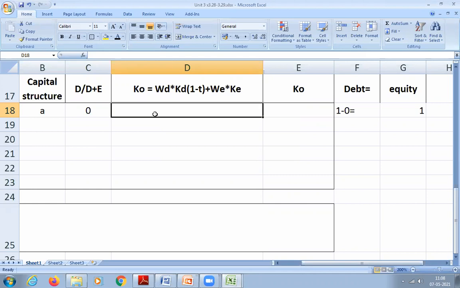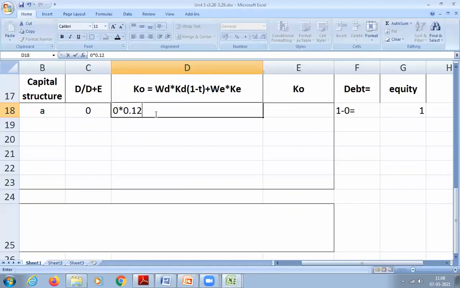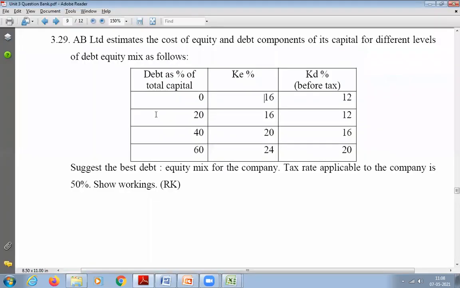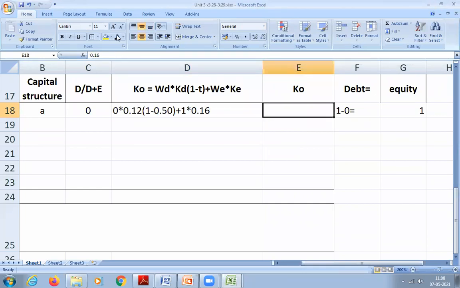You can substitute 0 into KD, that is 0.12 into 1 minus 0.50, that is the tax, plus WE is 1, KE is 16, that is 0.16. So calculate. 0.16, because this entire thing will become 0. Once it is 0, then the only thing remaining is 0.16 into 1, that is 0.16 only.